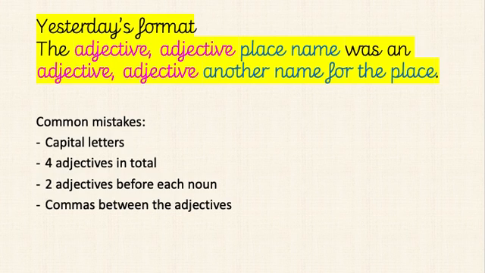The other mistake was some people forgot that there should be 4 adjectives in total. As you can see, 1, 2, 3, and 4, not just 3 or not just 2. And there should be 2 adjectives before each noun and a comma in between the adjectives. Okay, so those are the things I want you to really make sure you are focusing on getting right today, because they are the problems we had yesterday.